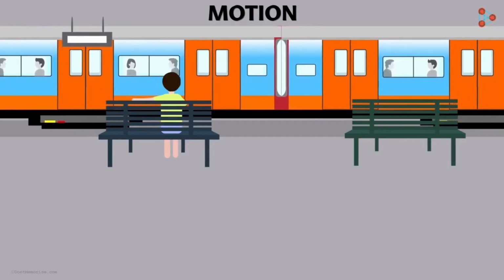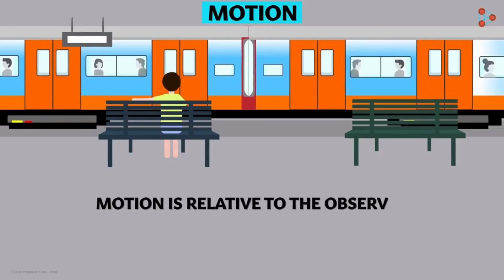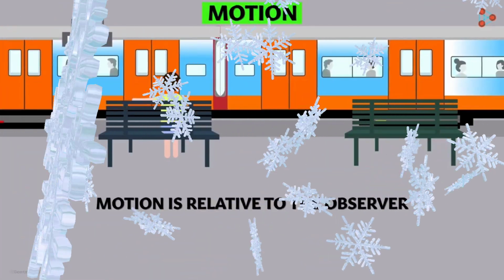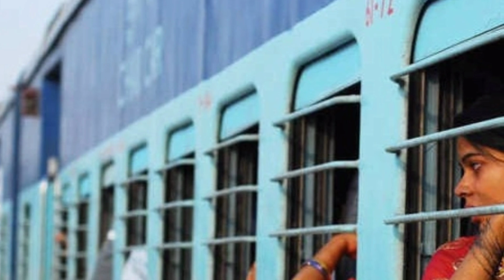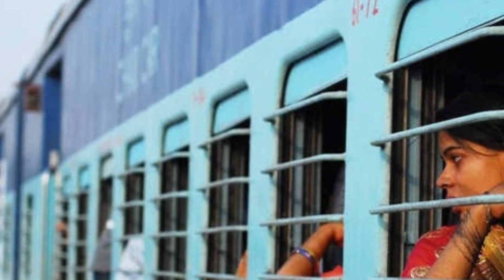What does this tell us? This means that the motion of any object is relative to the observer. For different observers, the motion may be different. Children, do you understand? Another example.